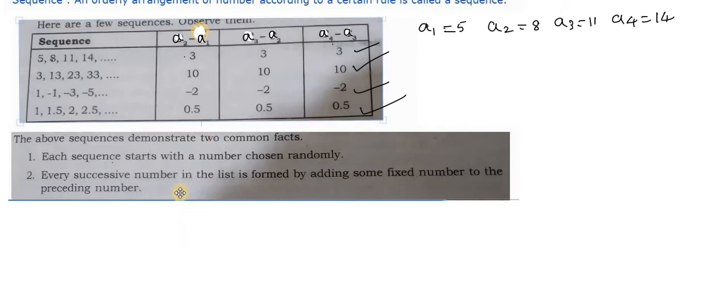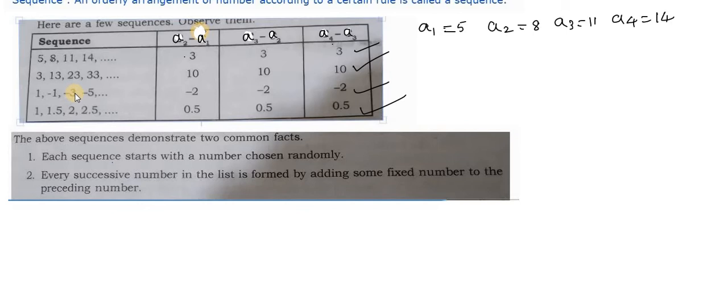What do you mean by this? What do you mean by the word successive number? The successive number is nothing but the next number. See here, 5 is the first number, the successive of 5 is 8, the successive of 8 is 11, and the successive of 11 is 14. Here also, 3 is the number, and the successive number of 3 is 13. What is the successive number of 23? 33.